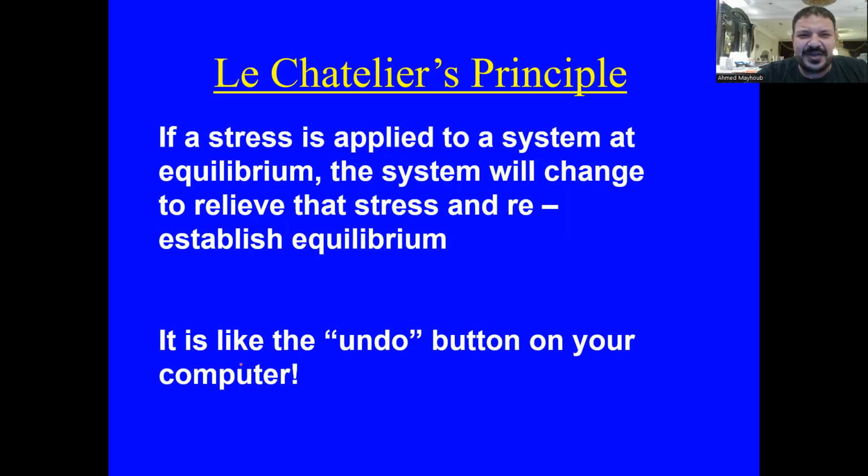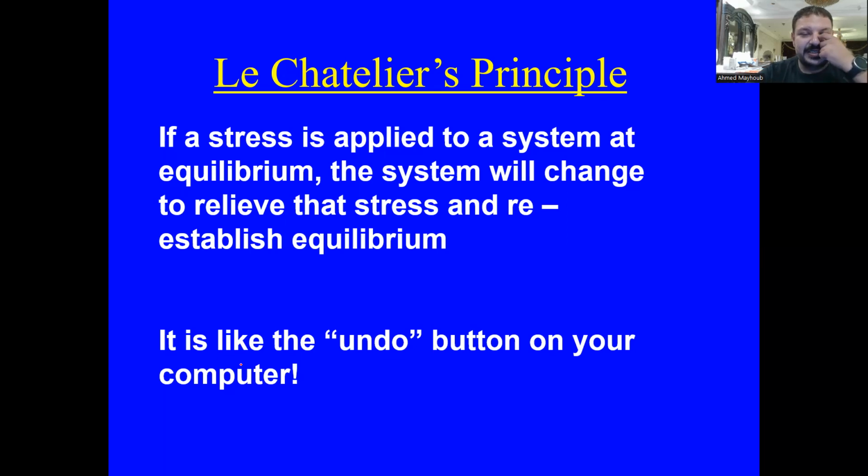So it is also for a chemical reaction. Consider an equilibrium system: any external factor, any stress applied to this system will affect the reaction, or will move the reaction in the direction that will relieve that stress, or in the direction that will restore balance and re-establish the equilibrium once again. For example, if you did something wrong with your computer, you press undo.